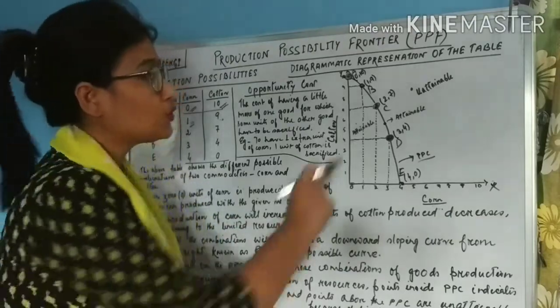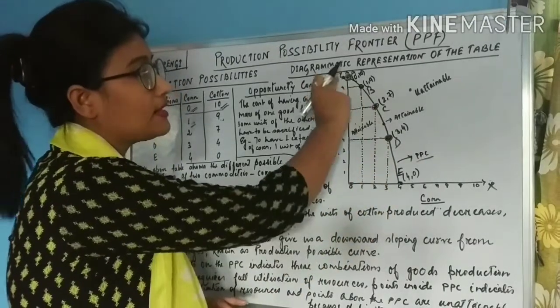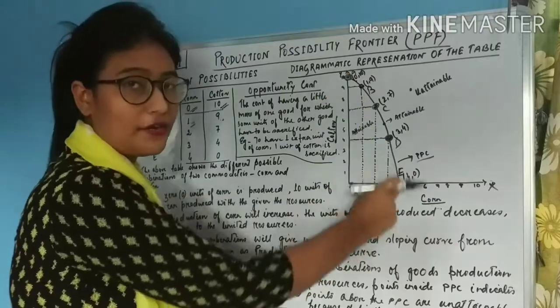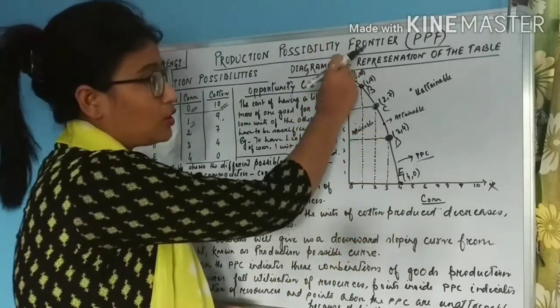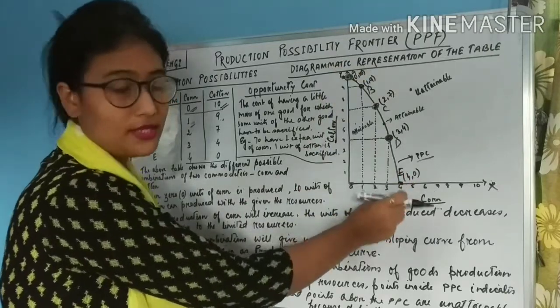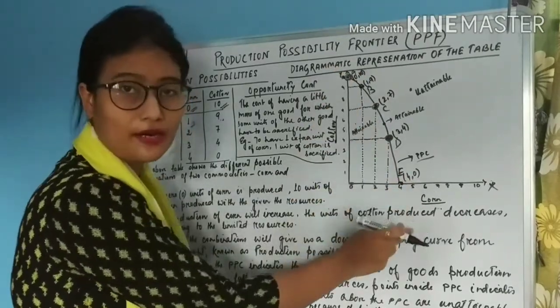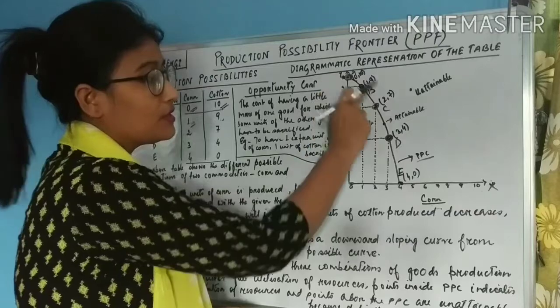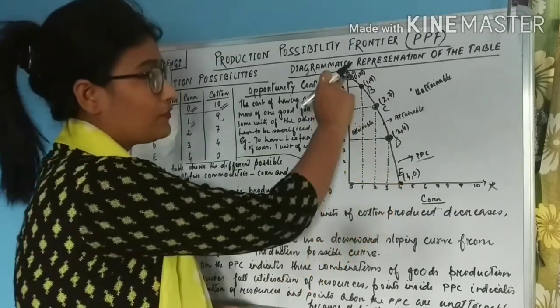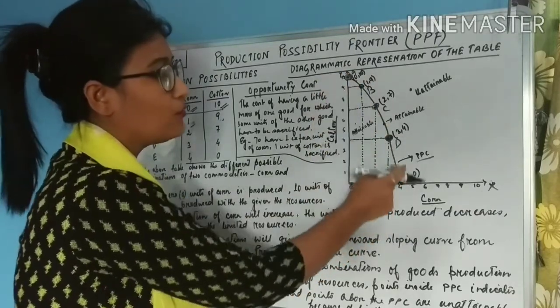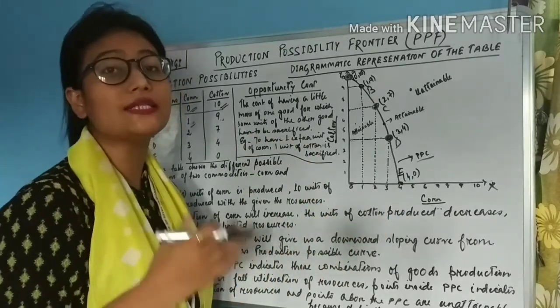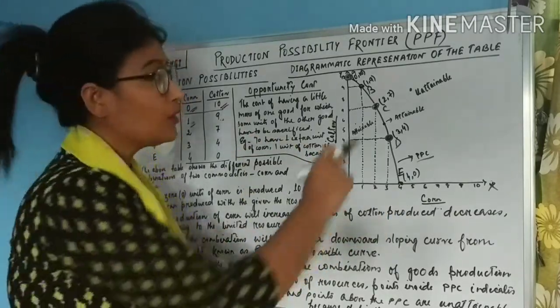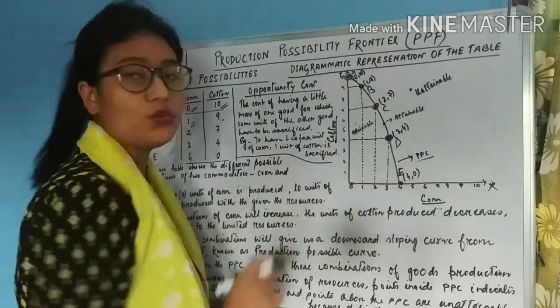Alright. So students, production possibility curve is a downward sloping curve. It slopes downward from the top position, it has come to the bottom, isn't it? So it is a downward sloping curve from left to right. That means from this side it has gradually moved towards this side. That means what is the shape of the PPC curve? It is the downward sloping curve from left to right.